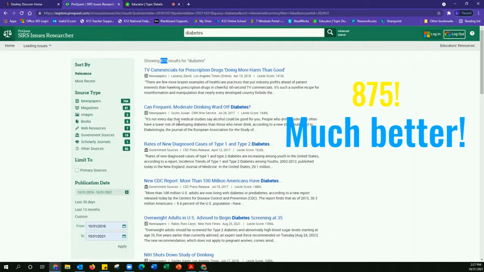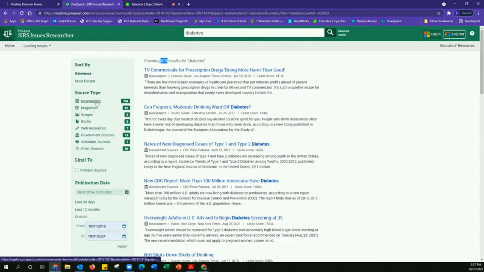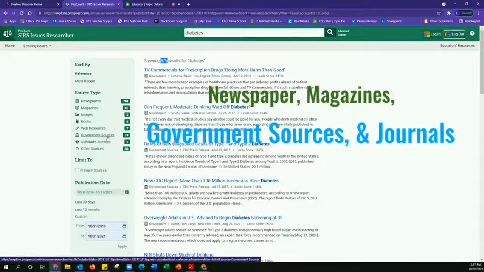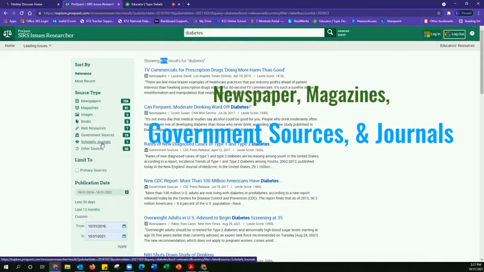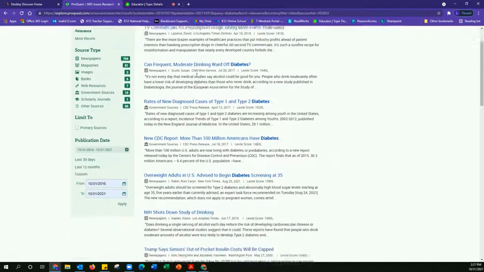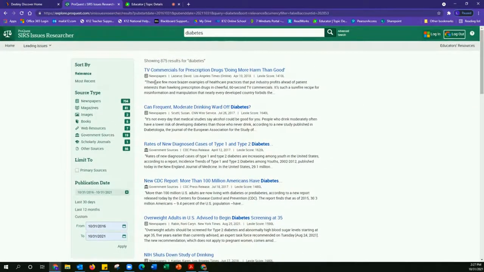And if you still are feeling overwhelmed, remember that you can narrow your results and look at newspapers, magazines, government sources, and scholarly journals. That's our recommendations for what to check off first. So if I look at the very first source here, I'm going to start to read these little summaries of what they are about. While that sounds interesting, it's not really informing why diabetes is a problem.